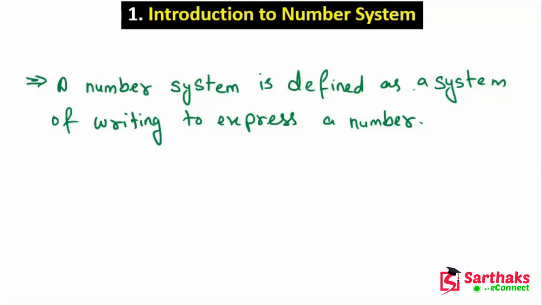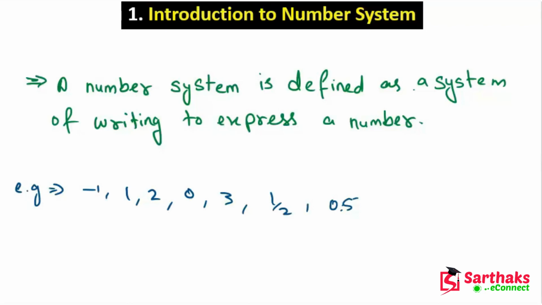Let's suppose we are taking an example like -1, 1, 2, 0, 3, any number. It may be a fraction, it may be an integer, it may be a decimal number, like 0.5. All these numbers come in the number system. I hope you understand these things.